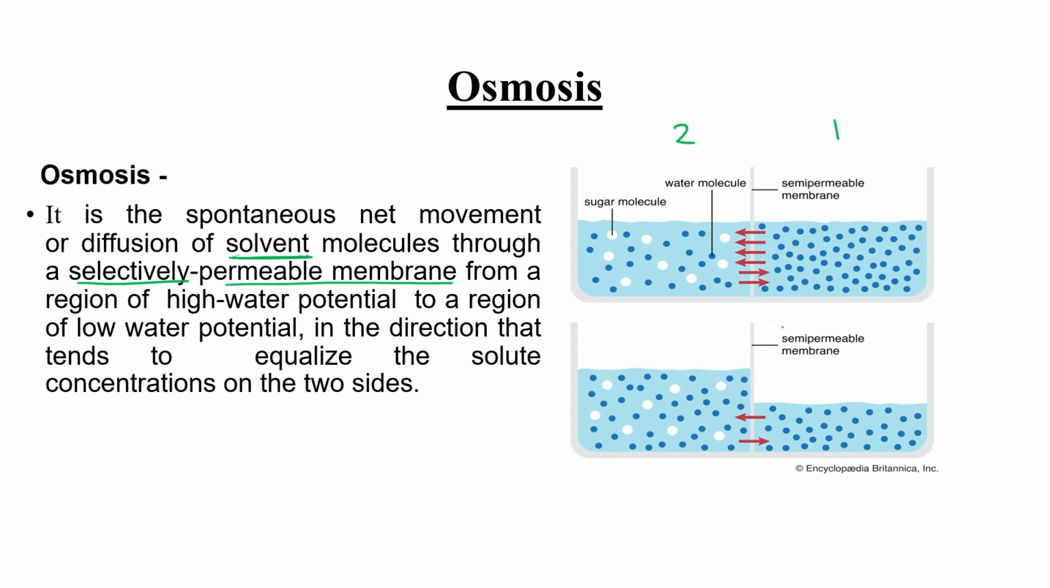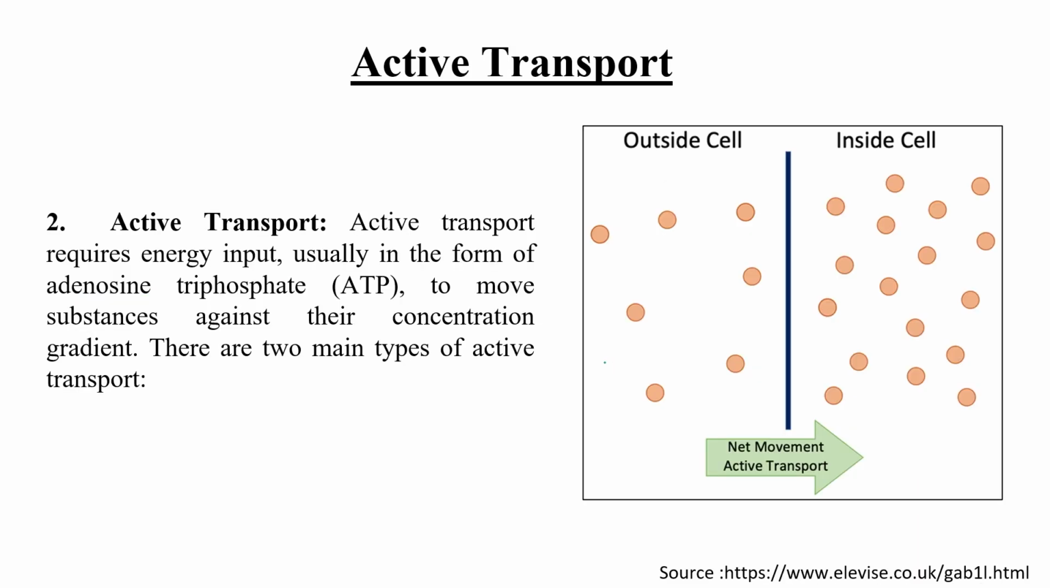This is part 1 and part 2, the first jar and the second jar. In this situation, what will happen? The volume on this side has increased, and this volume has been lowering. Why? Because most solvent molecules cross the semipermeable membrane and come to this side. This is again a spontaneous process, and net movement, or we can say diffusion, of solvent molecules occurs. Now let's discuss active transport.